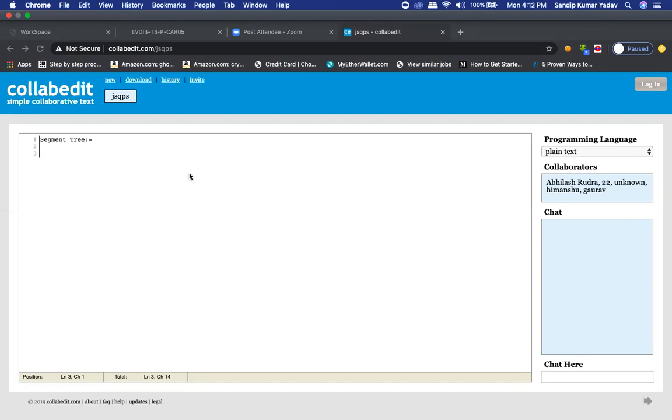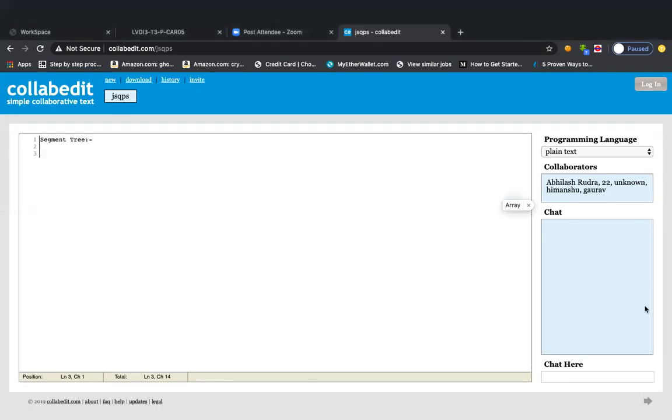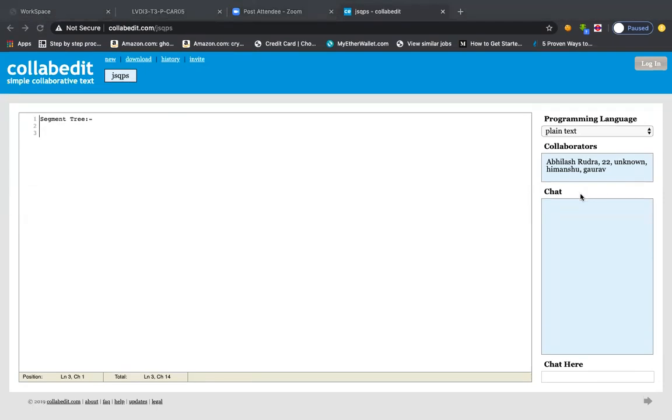So for example, let us say we are having an array, and I'm writing on the shared screen. Let us say there are n elements in the array, 0, 1, 2, dot dot dot, up to n minus 1. We are having 2 queries basically.